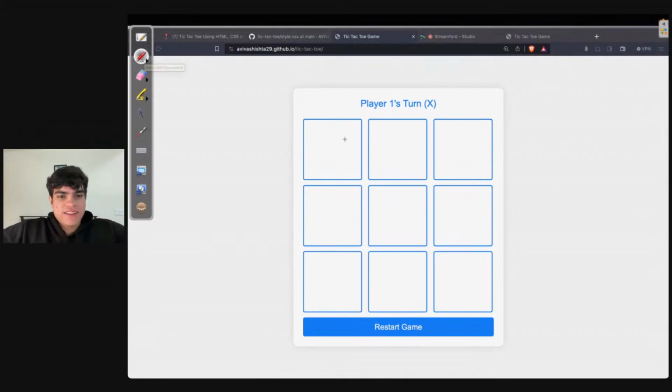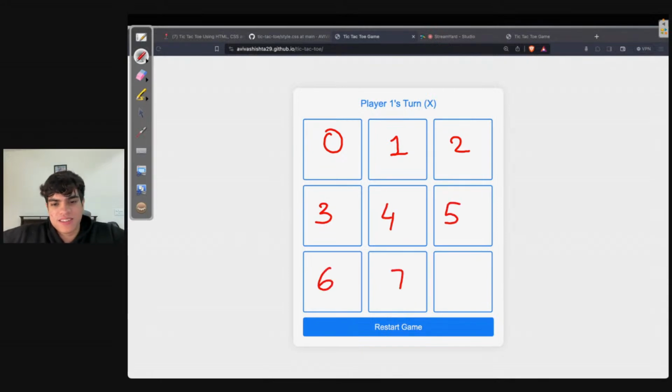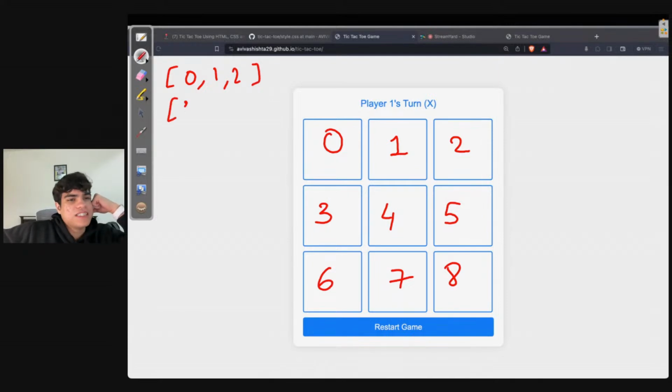Now we know that this cell is 0. We know that this cell is 1. We know this cell is 2, this cell is 3, this cell is 4, 5, 6, 7, 8. Now, what are the patterns? The patterns are 0, 1, 2, 3, 4, 5, 6, 7, 8.